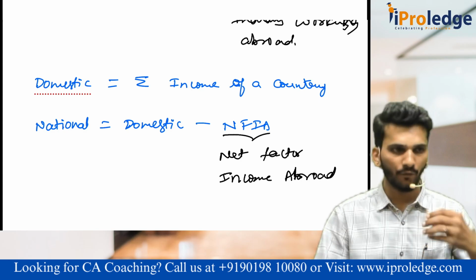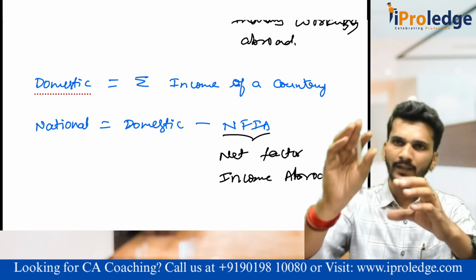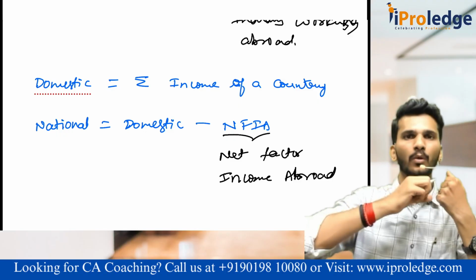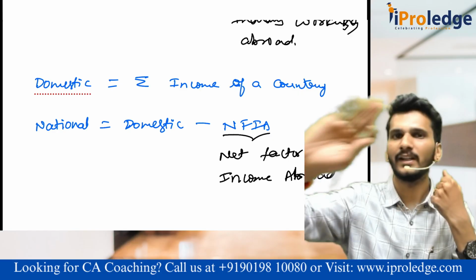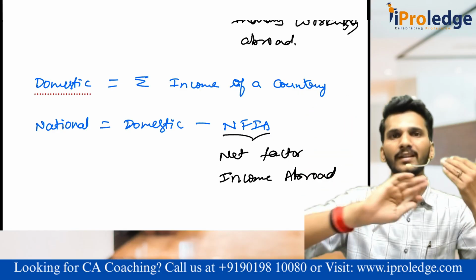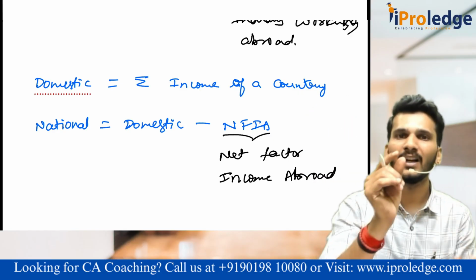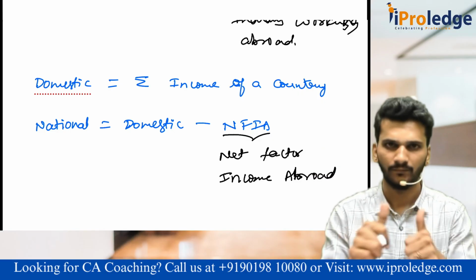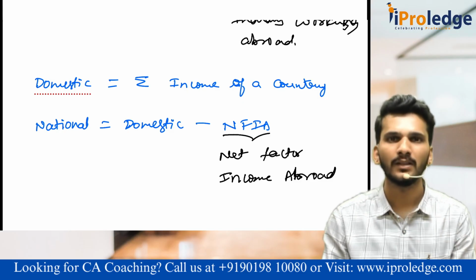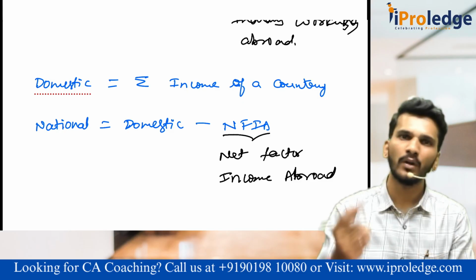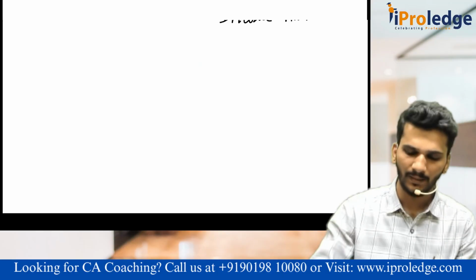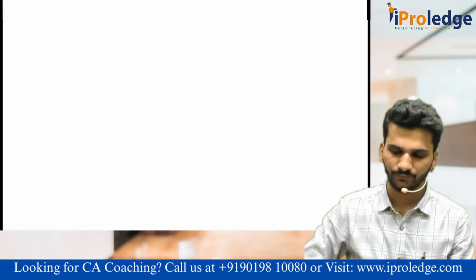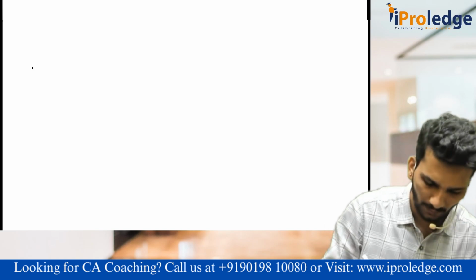That means it is a net. We are also working outside India, outsiders are also working in India. So you bring our income to India, you send their income outside India. That means we brought 100, we sent 80. That means 20 rupees is called NFIA, net factor income from abroad. Understood? Yes. These are the four concepts which I wanted to discuss before discussing the different concepts of GDP, national income. Now, shall we enter into the concepts? Yes, sir, we will enter into the concepts.